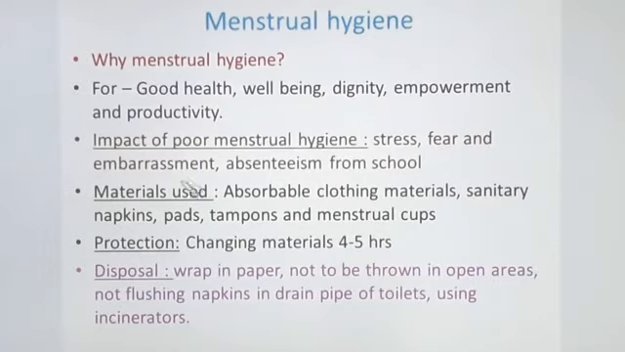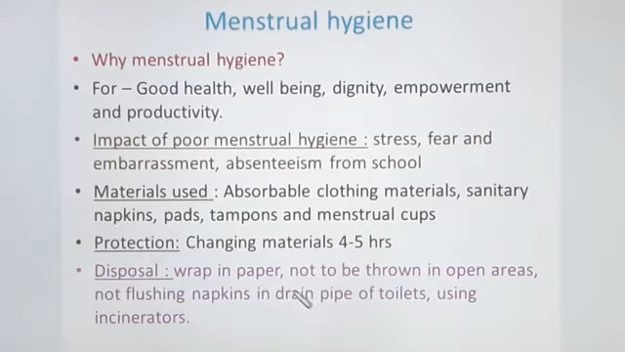What are the materials that can be used during this menstrual phase? Absorbable clothing materials, sanitary napkins, pads, tampons and menstrual cups. So these are some of the materials that can be used for healthy menstrual hygiene. Next one is protection. Changing these materials every 4 to 5 hours, depending upon the menstrual flow, is very important.